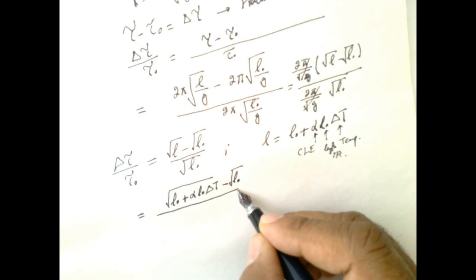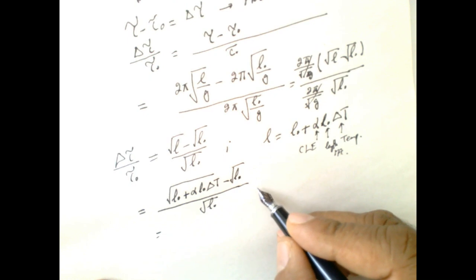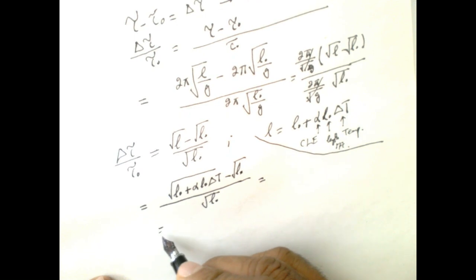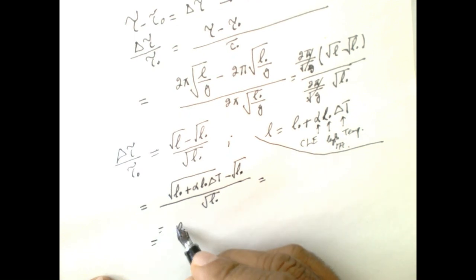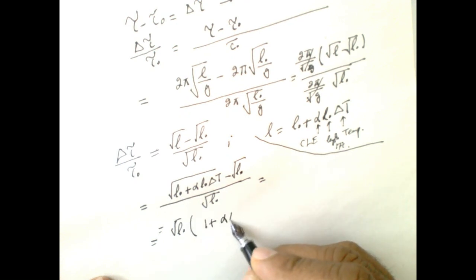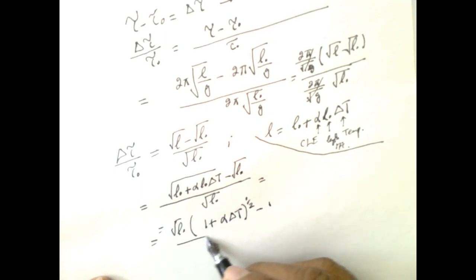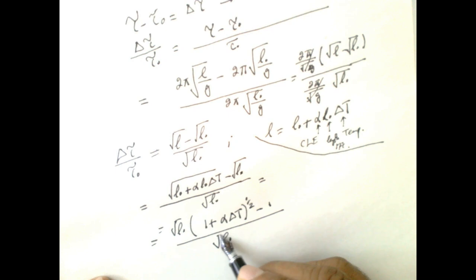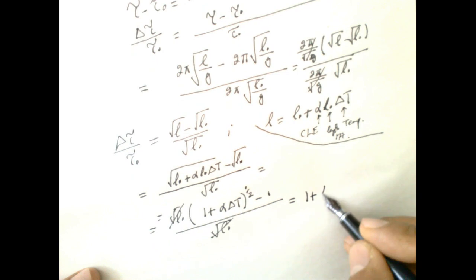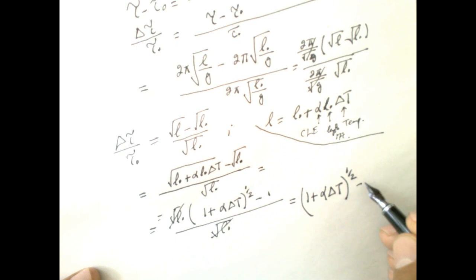Square root of L naught is common, so we get (1 plus alpha delta T) to the power 1/2, minus 1.